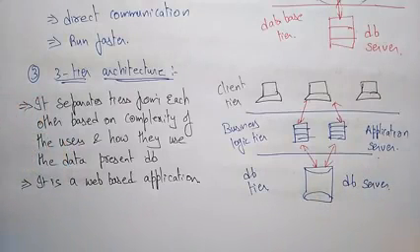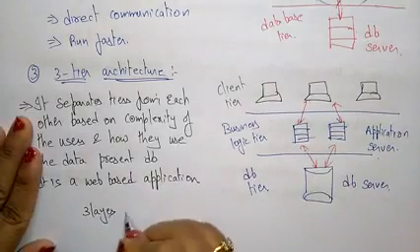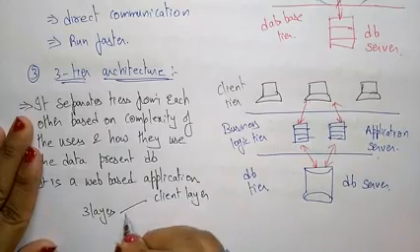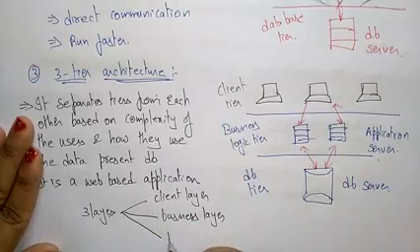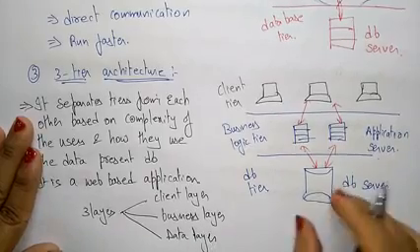Okay, so it follows the three-tier architecture. Three layers will be there: one is the client layer, the next is the business layer, and the next is the data layer, where data will be stored in the database.